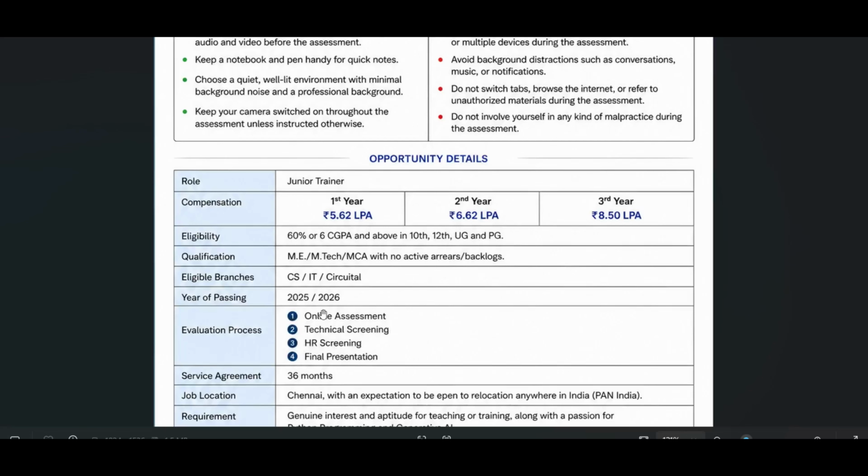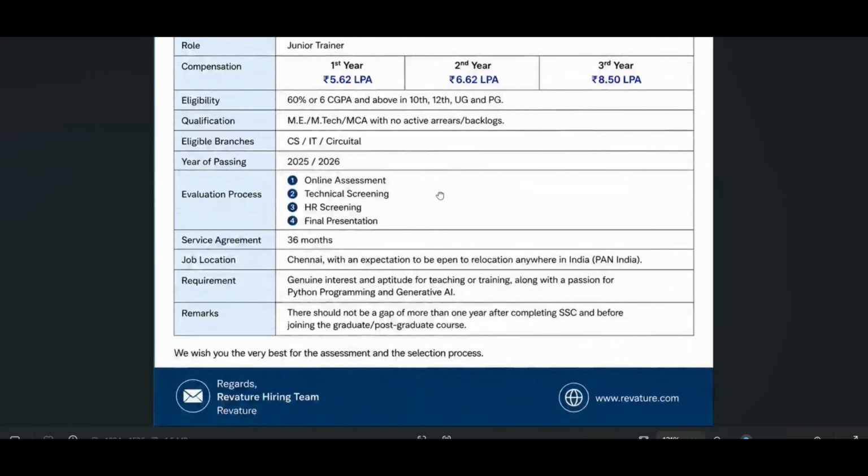The evaluation process here is online assessment, technical screening, HR screening, and final presentation. You have to keep the service agreement in mind. You have to sign a 3 years service agreement. Please keep that in mind.